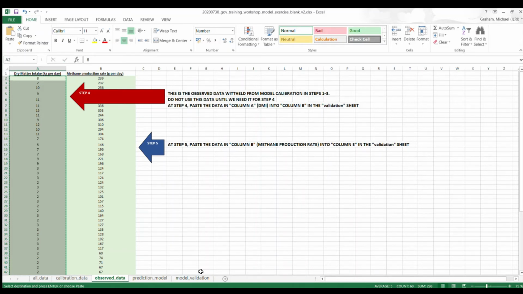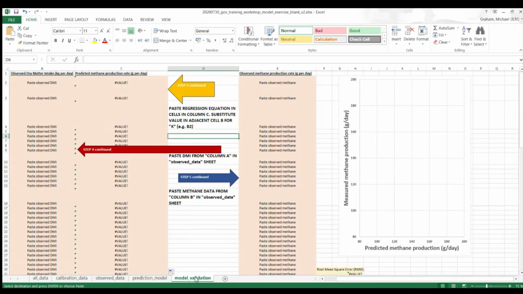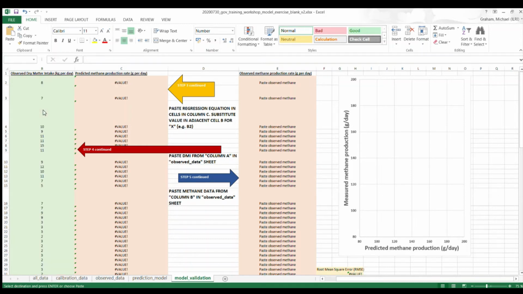And then we're going to go back, and after we've copied the dry matter intake values for the observed data, go to model validation. And what we're going to do is paste the observed values for DMI in here. So we can just hit paste, and it'll automatically copy the values in. And now you can see that instead of an error in column C, what you now see is an actual estimate or predicted methane production value.